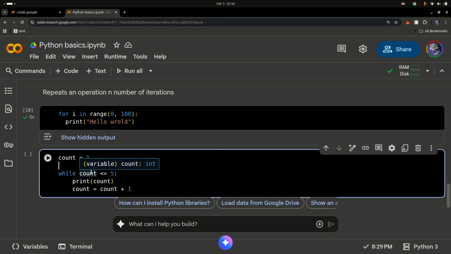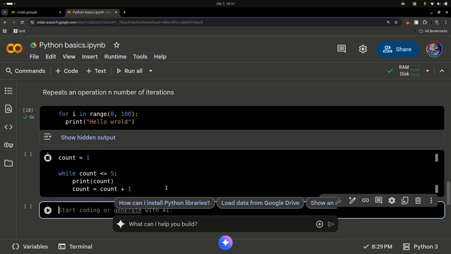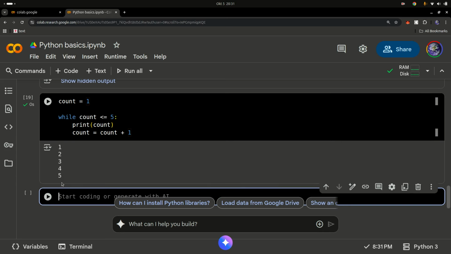Okay, so what I simply want to do is this: we have a count variable. While the count variable is less than or equal to 5, if that's true, then you go in here, print, and then increment it. So the first iteration goes with 1 less than 5, it goes here, prints 1, and then the count becomes 1 plus 1, which is 2, and then 2 less than 5. Yeah, go in here and repeat that until we hit a point where this statement is no longer true. Then we move on. That's called a while loop. So let's run that so you can see.